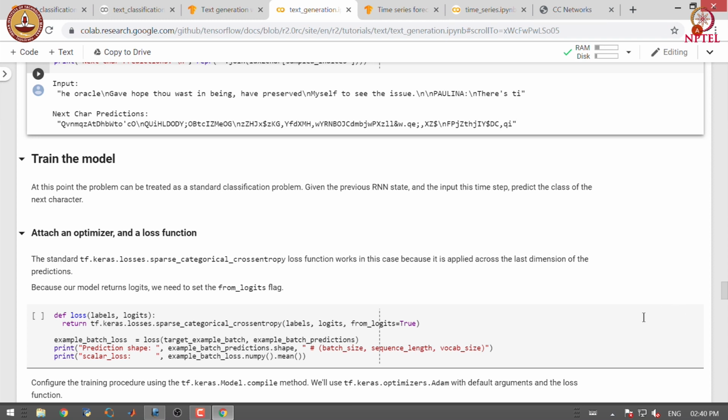At this point the problem can be treated as a standard classification problem. Given the previous RNN state and the input at this time step, you want to predict the class of the next character. We use sparse categorical cross entropy loss in this case because it is applied across the last dimension of the prediction. Because our model returns logits, we need to set the from_logits flag. So, we define a loss function and then calculate the loss.